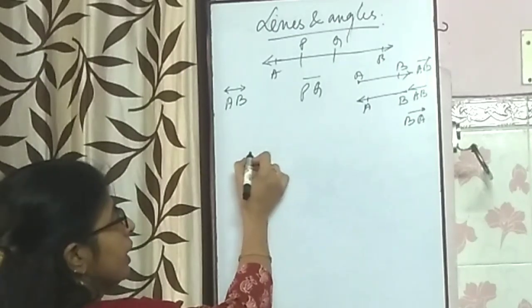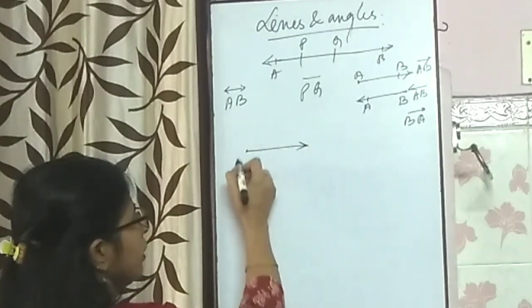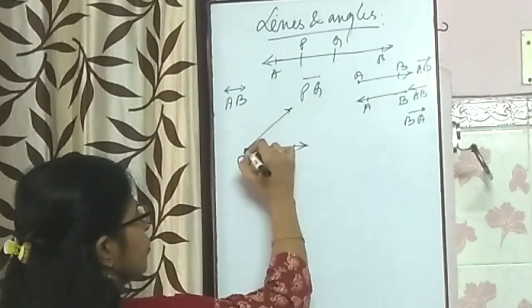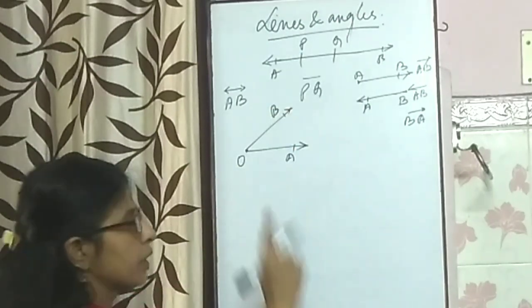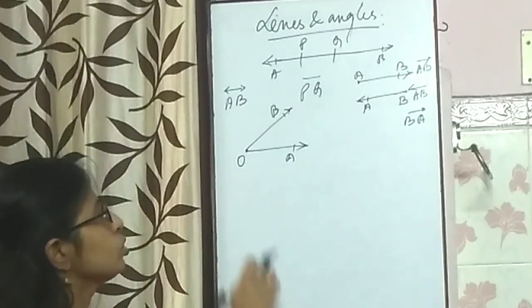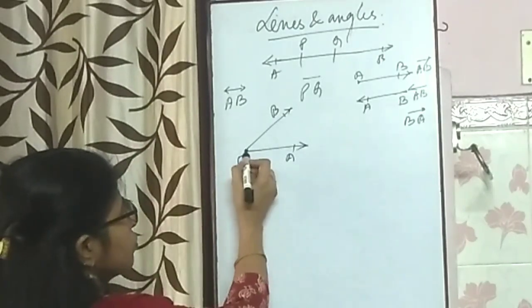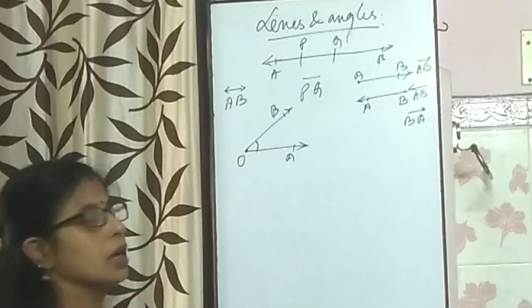Now how is an angle formed? If two rays, here is a ray OA, suppose another ray from the point O only has gone in another direction. So two rays have come out from the same end point, then an angle is formed.